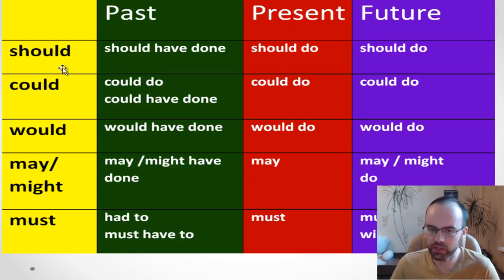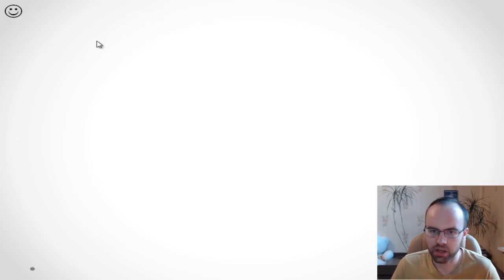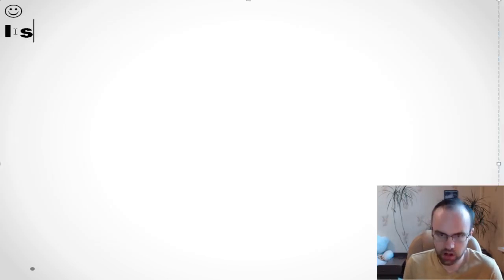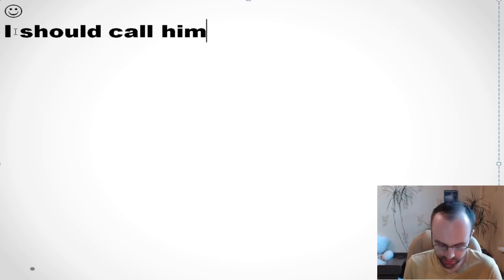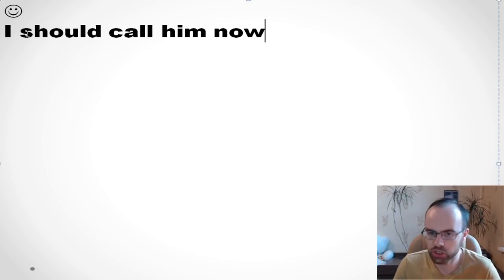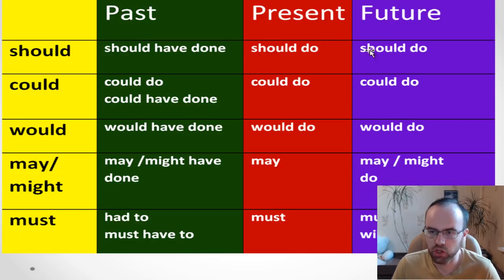So how do we use this modal verb? Talking about the past, present, and future. Okay, let's start with present simple. For example, I can say I should call him now, and it's about the present. If I want to say something about the future using this modal verb, it's also easier.